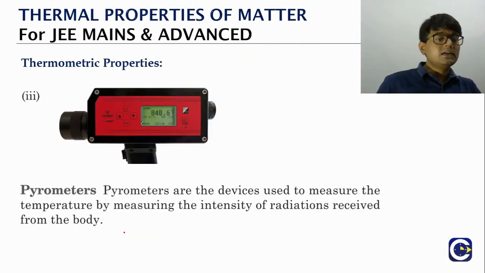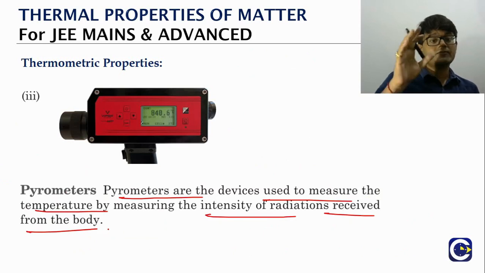The third property that can be used, particularly the devices that use this, we call them pyrometers. So what are these pyrometers? Pyrometers are devices used to measure the temperature by measuring the intensity of the radiation received from a body.